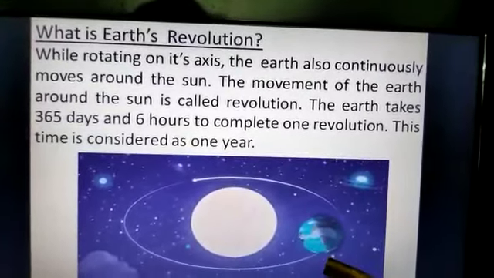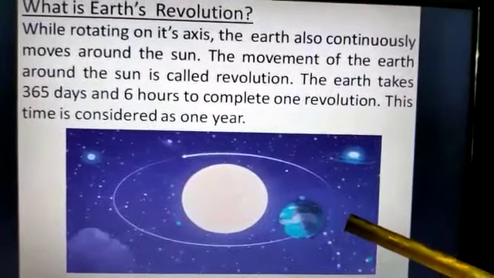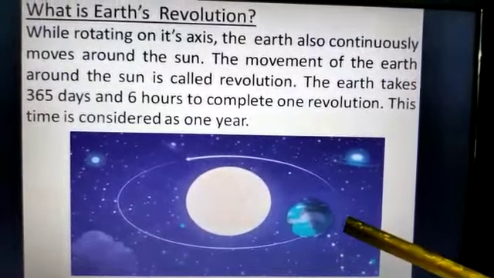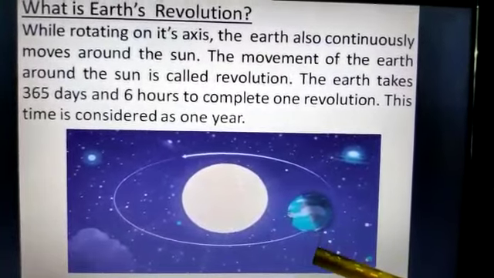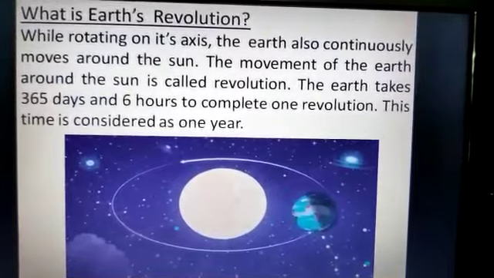Look at the picture. This movement of the earth around the sun is called revolution. R-E-V-O-L-U-T-I-O-N, revolution.